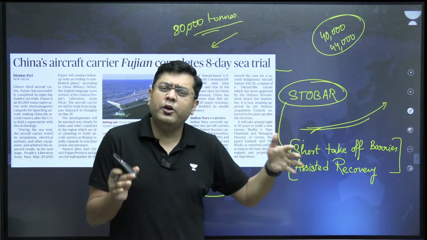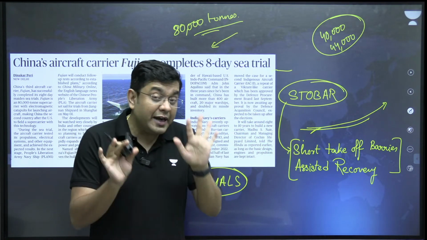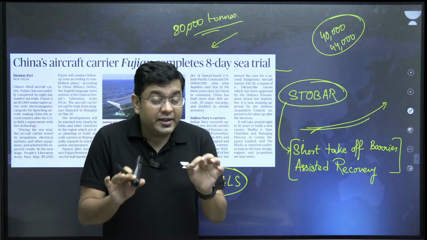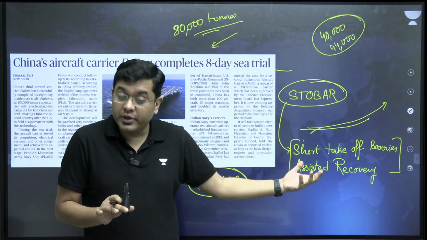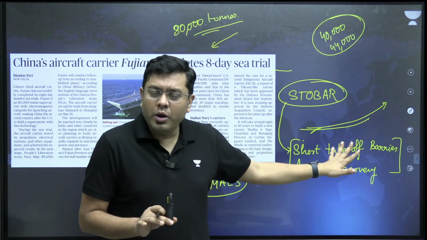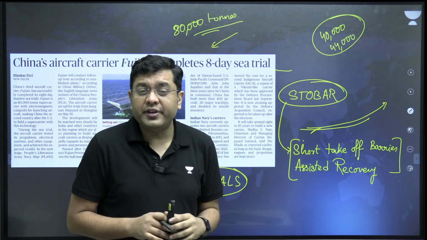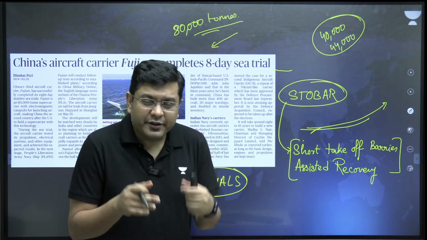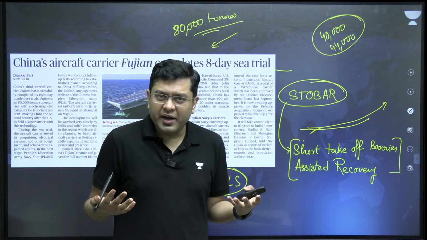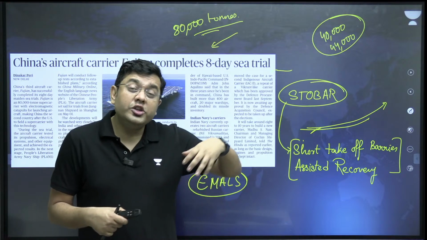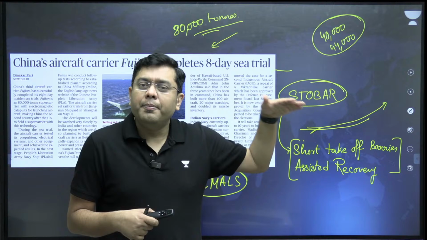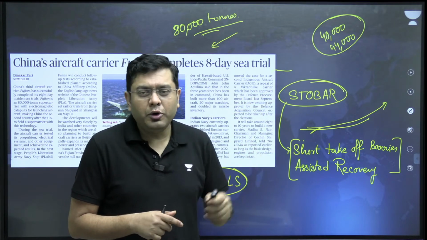It is a time span of 8 to 10 years. And that too in optimistic terms, knowing how our defense system operates, 8 to 10 years will be taken for us to produce a third aircraft carrier. And in that time, China will be almost on the verge of having 5 to 6 aircraft carriers. That is where we need to take the technology, at least, if not in pure numerical strength, the technological advantage that China has gained. We need to basically counter that. We need to come close to that.